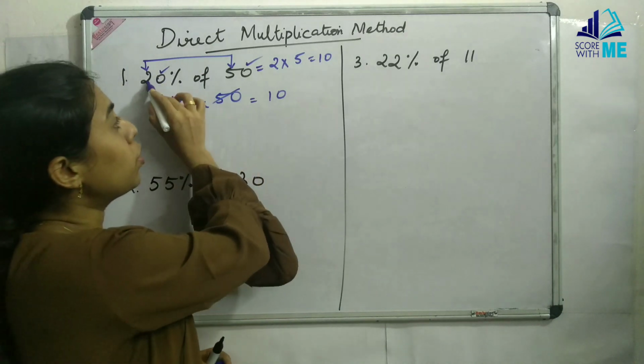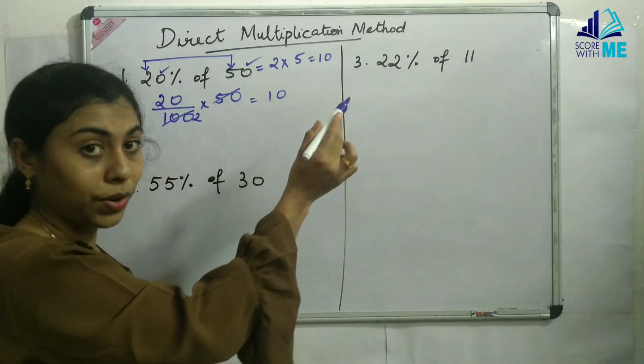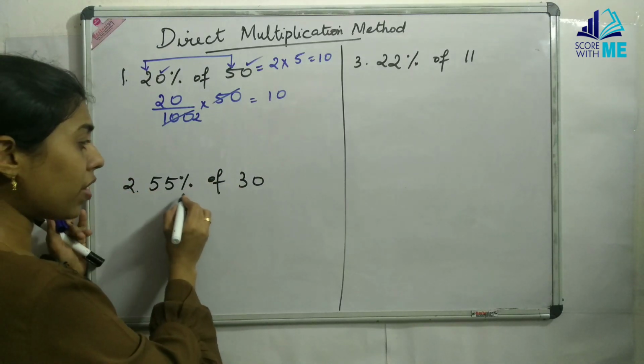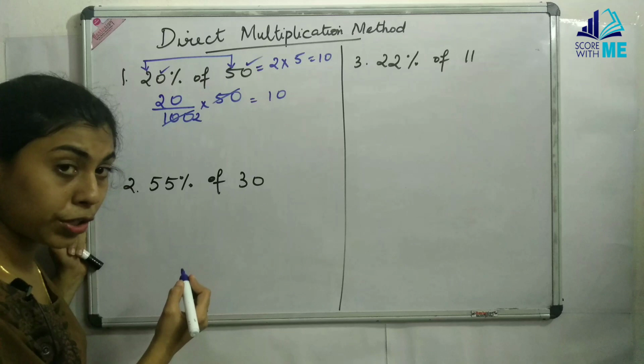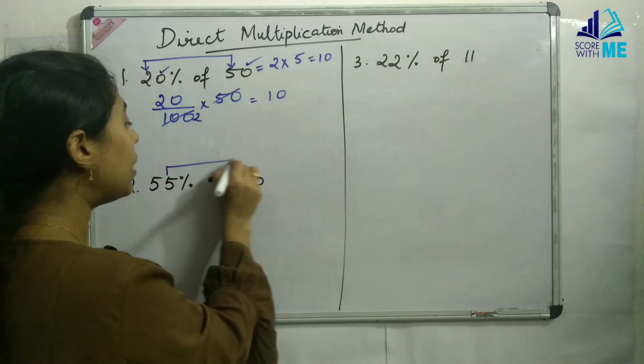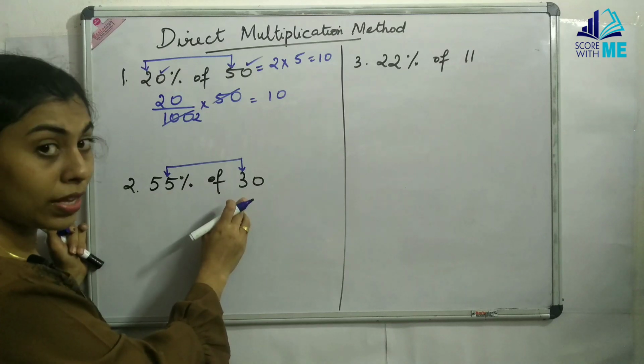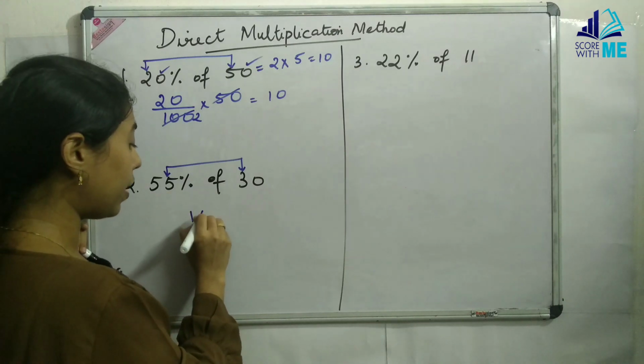Simply multiply the number 2 and 5 because these 2 zeros are going to get cancelled. With the same concept in mind, let us come here. 55% of 30, do we need to do this division? We need not do. Simply multiply this 55 and 3. 55 into 3 is going to give you 165.